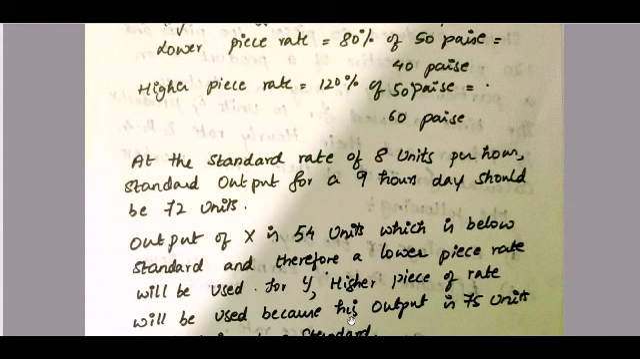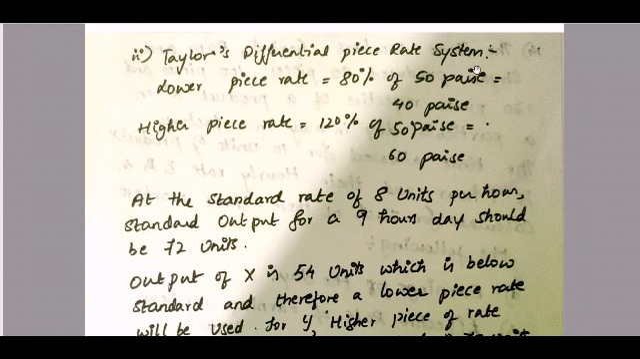So the lower piece rate: in the question they have told 80% of piece rate below standard. So 80% of what is the standard rate? 50 paisa, which we calculated prior. So 80% of 50 paisa is 40 paisa. What is your higher piece rate? 120% of 50 paisa, which is 60 paisa.